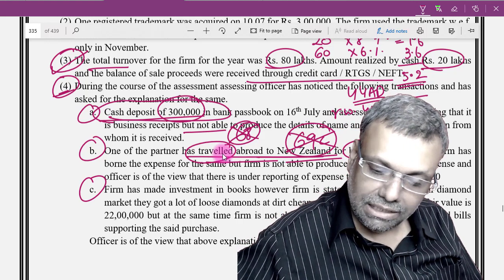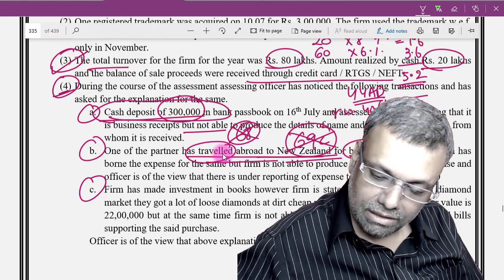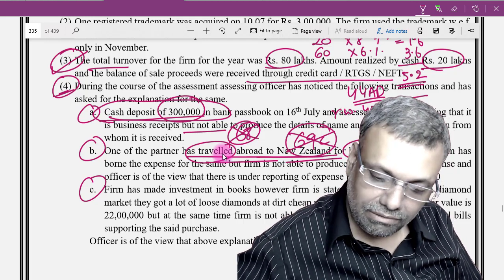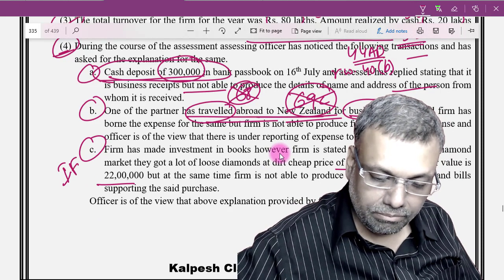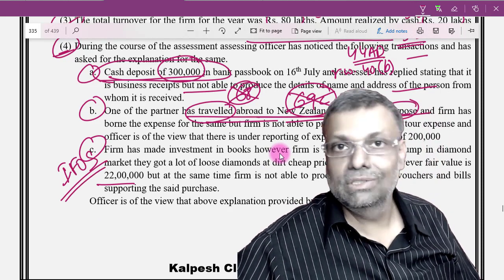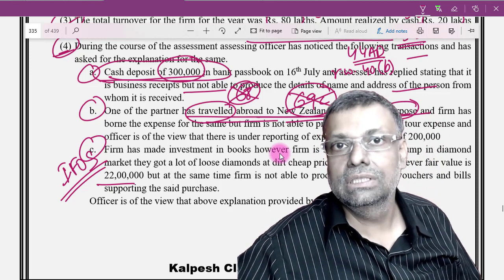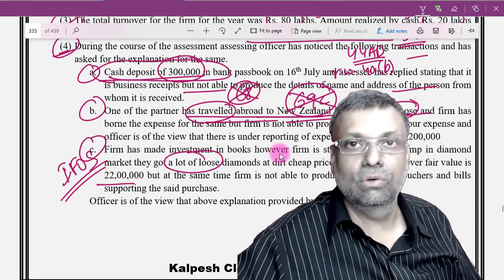Okay. Point number C, the firm has made an investment in the books. The firm stated that, due to the slump in the diamond market, it got a loose diamond at a dirt cheap price of 18 lakhs, however the fair value is 22 lakhs at the time. Now this is your IFOS income, something which you have acquired at less than the fair value. First of all, a loose diamond is jewelry by definition.